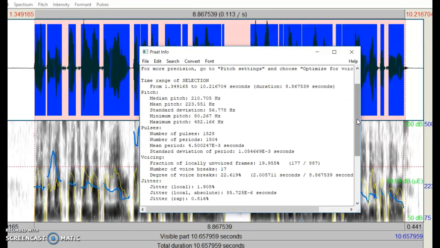And when we look at the frequency range, we look at pitch. Okay, so you can see my minimum was 80 right here and the maximum was 482. Okay, so the mean is the average. My average was 223. And according to Ferrand, on page, I believe it was 177, that definitely falls into the normal range for a female.